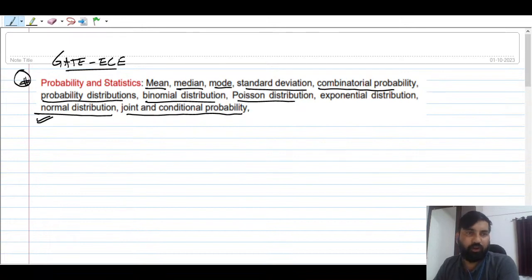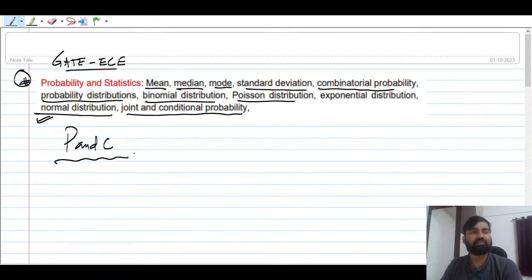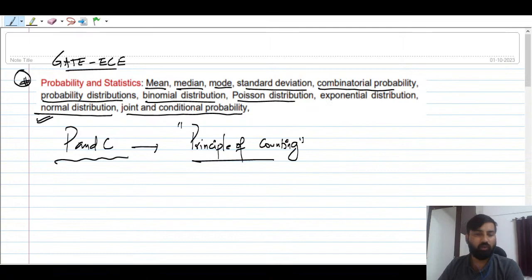Before I begin probability and statistics, I'll introduce one very important topic known as permutation and combination, PNC, because you should understand the principle of counting. It is a very important topic. Why do we need counting? Based on counting, you can solve probability questions very quickly.